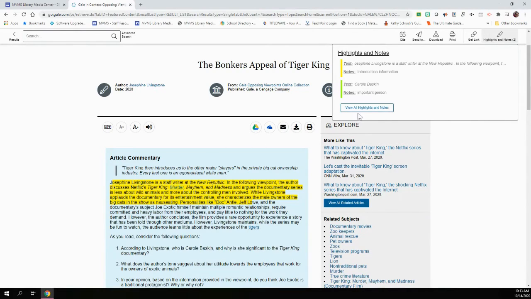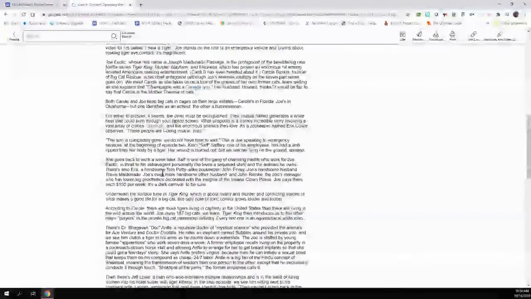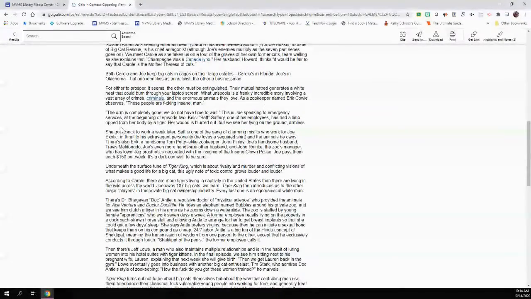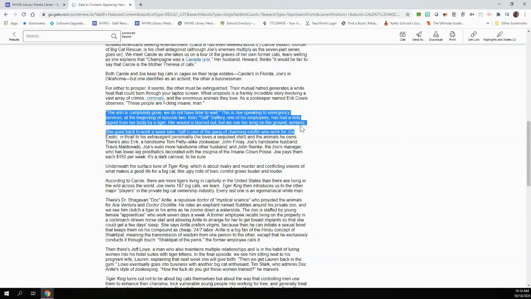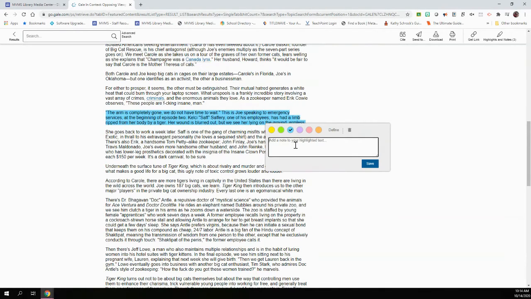You can go back and say, I want to highlight a direct quote. So I want to highlight this right here. And this is about the tiger attacking one of the staff members and basically biting her arm off. So I'm going to do that. I'm going to say direct quote for article or for argument. And then I'll know that that blue is a direct quote. I want to use that at a later time.